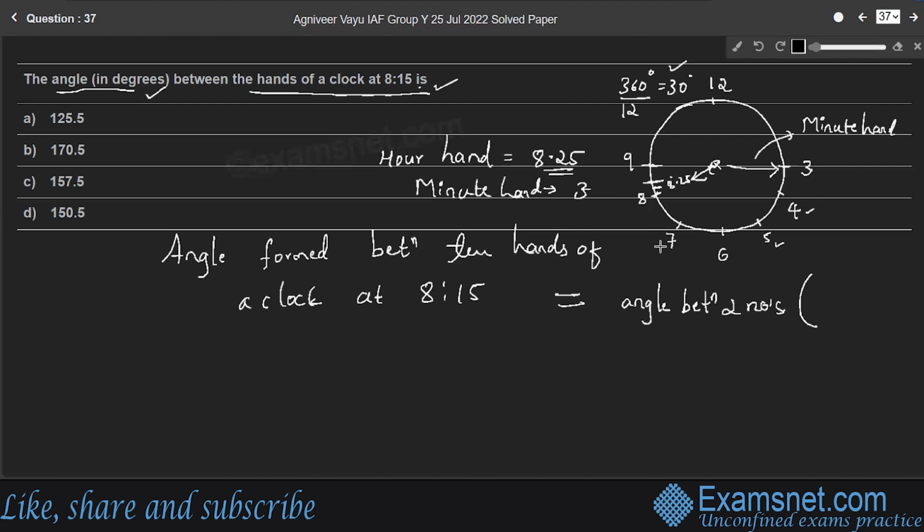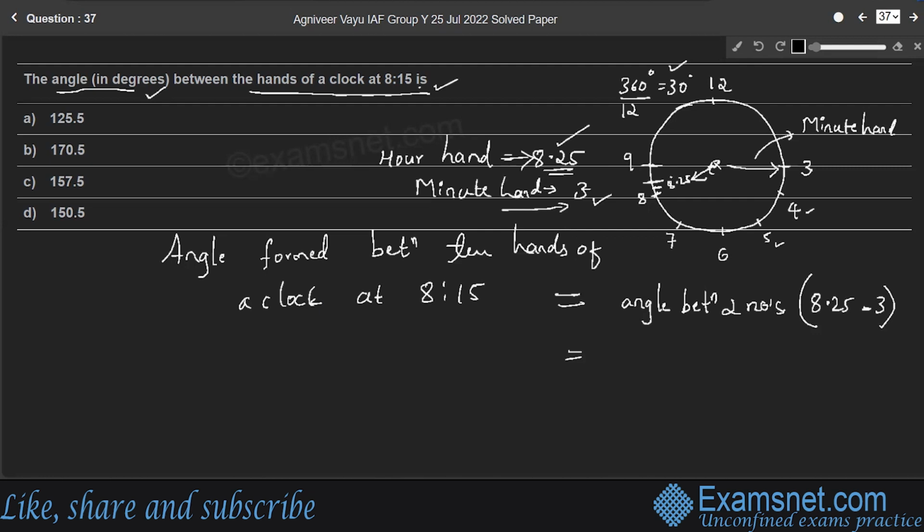The hour hand value is 8.25, and the minute hand is on 3.